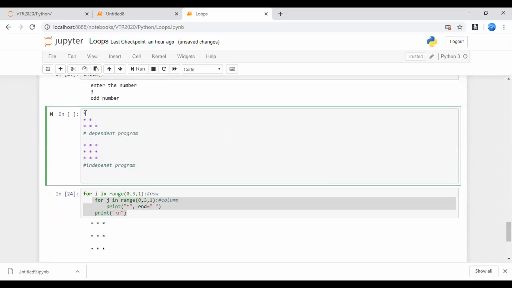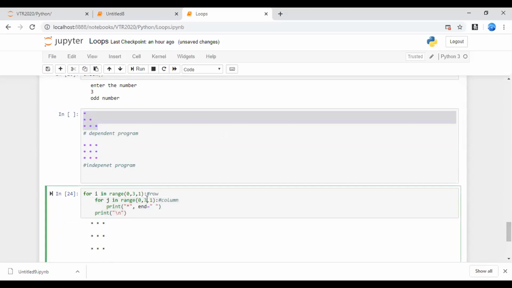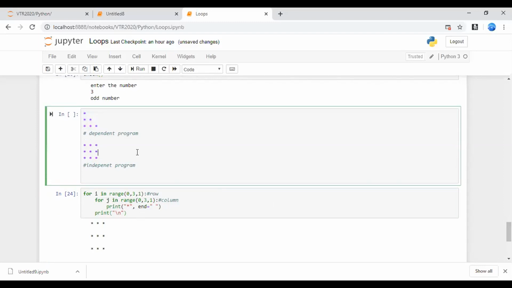Now, if my question is something like this, I want the pattern program like this. Then what to do? This one is a dependent program. The column is dependent on the row. So rather than me putting 3 here, that would be the assignment I want you to do. How to solve this kind of scenario, how to handle it, I want people to understand the logic and trace it out.